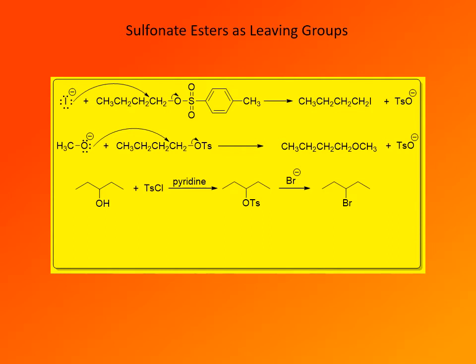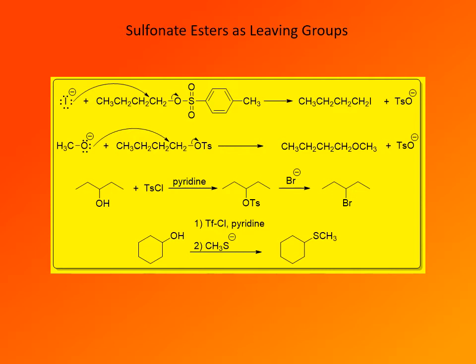Here is an actual two-step sequence starting with an alcohol. So we have 3-pentanol, reaction with tosyl chloride in pyridine results in formation of the corresponding tosylate, and then reaction with a bromide salt like sodium bromide results in formation of 3-bromopentane. So that's a typical two-step procedure starting with an alcohol.